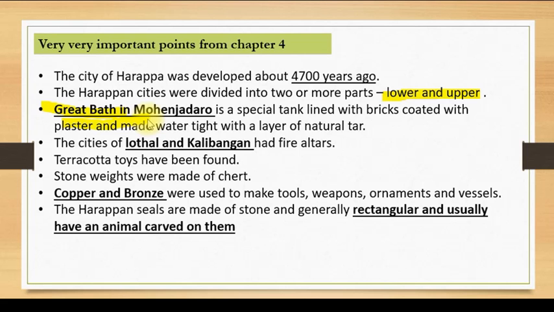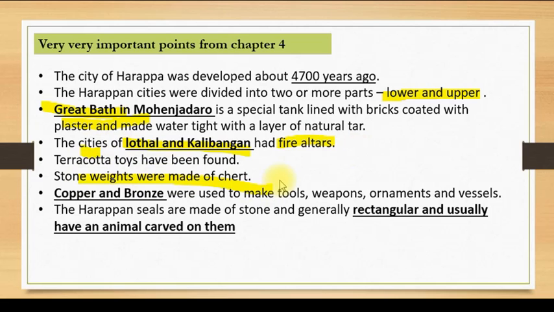Then the chapter tells you about the cities of Lothal and Kalibangan, where we have found fire altars, which suggest some kind of rituals used to take place there. Terracotta toys have been found, then stone weights have been found which are made of chert, and this chert is a material from which the stone weights were made.